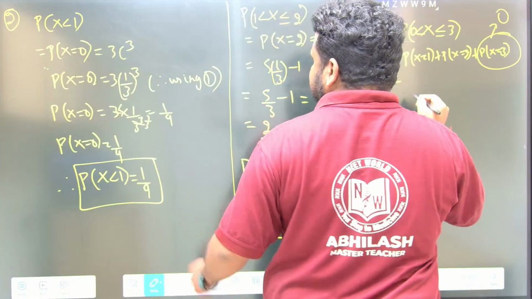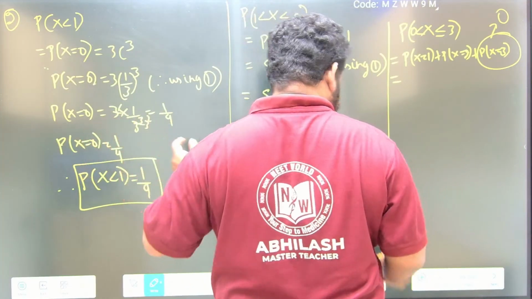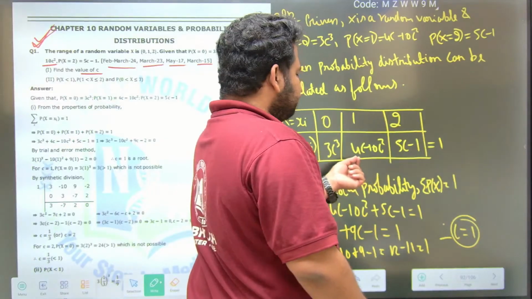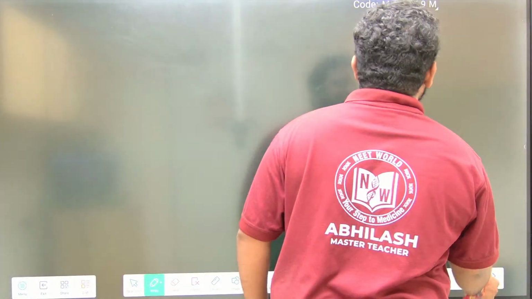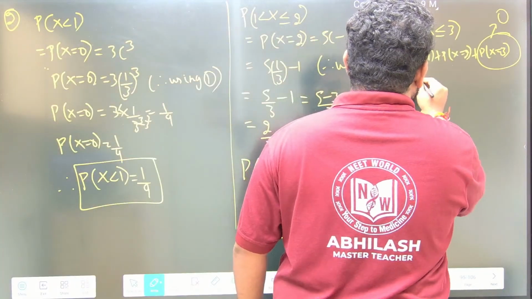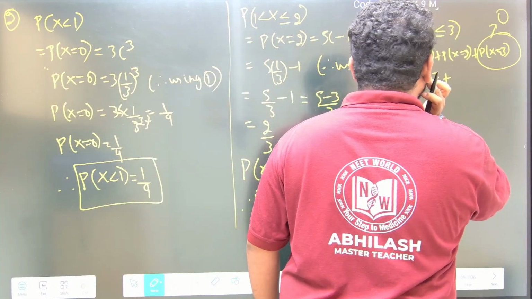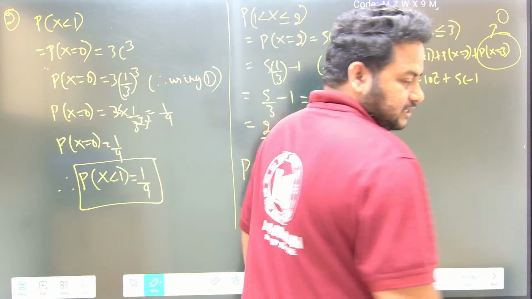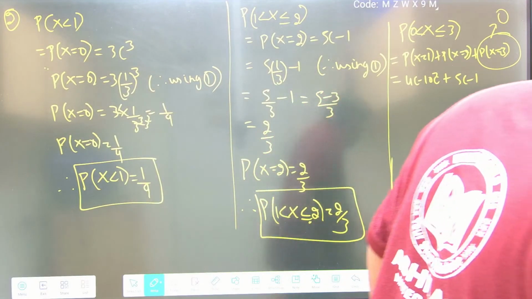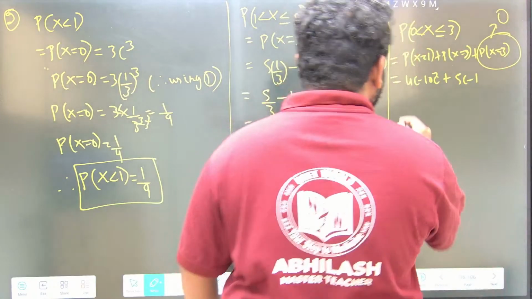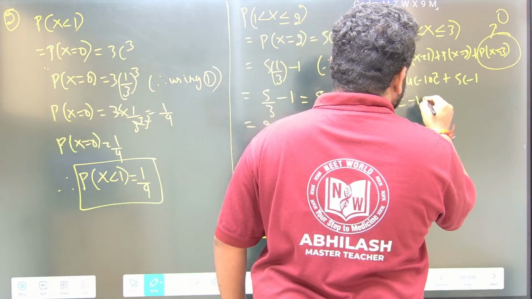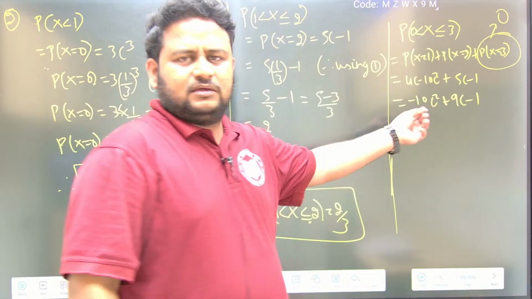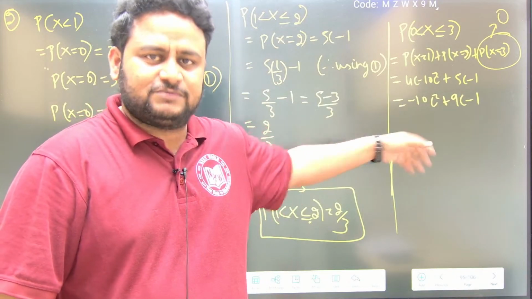So this will become P of x equal to 1. See here, we have to put the value: P of x equal to 1 is 4c minus 10c square. P of x equal to 2, we just found out, is 5c minus 1. Now this must be equal to 5c minus 10c square plus 4c, and 4c plus 5c is 9c minus 1. No need to solve this further, because we already have the value of c.